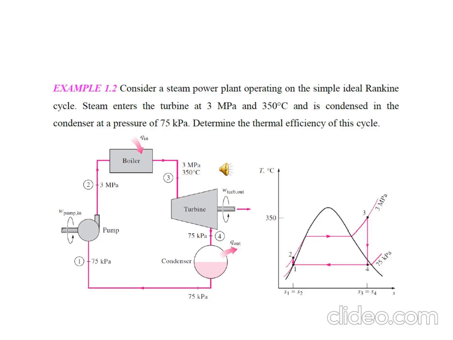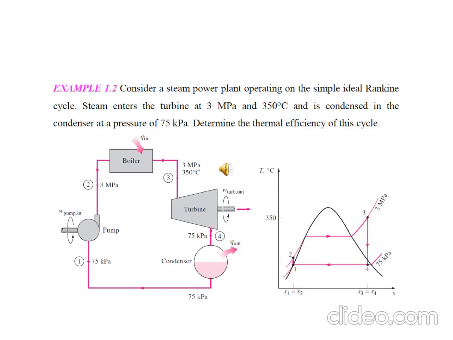Now we discuss the numerical. How do you have to write it? First of all you have to write state 1, state 2, state 3 and state 4, as we have done in the energy analysis, and that way you find the answer. So for state 1, what is given? Only P1 is given, which is 75 kilopascal, saturated liquid. In the steam table two types of tables are there: one is saturated and another is superheated. So from the saturated table you have to find the enthalpy for 75 kilopascal, which is P1.